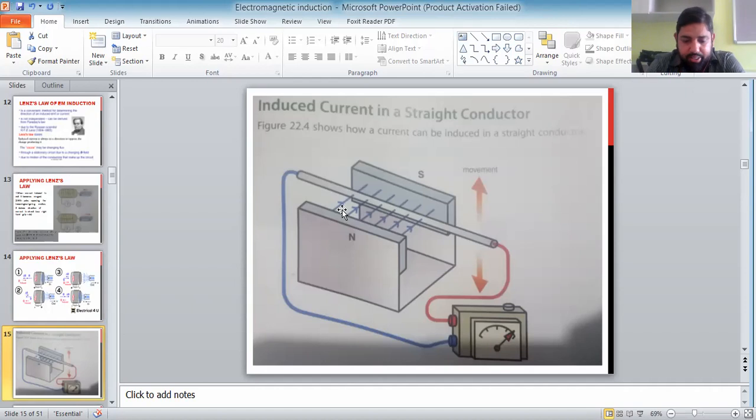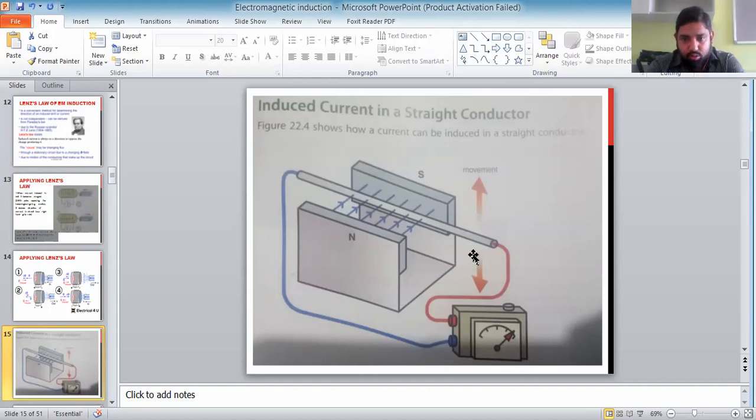Earlier I discussed with you the motor rule and the generator rule. Here also, at first you have to differentiate whether we are using the left hand rule or the right hand rule. It will depend on the motor or generator rule. Here we are producing electricity, there is no source. That's a pitfall. Most students make this error when using this rule. They start using Fleming's left hand rule for the generator action. So you have to keep it in view.